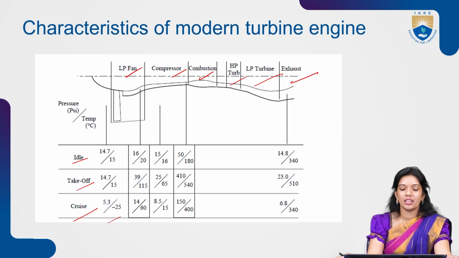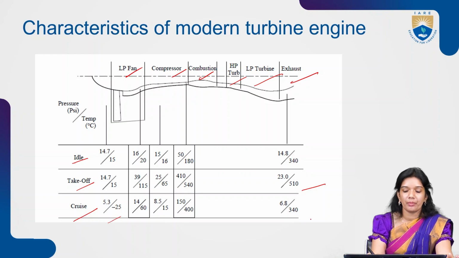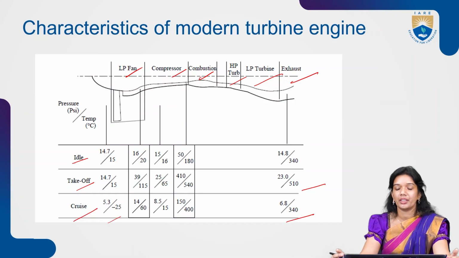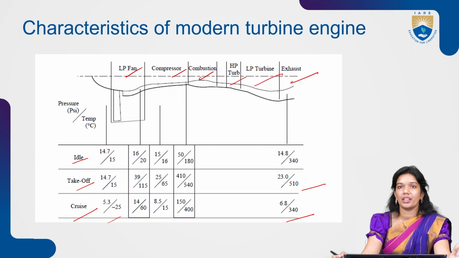In the exhaust, the idle is going to be 14.8 psi at 340 degrees centigrade. In takeoff it is 23 pounds per square inch at 510 degrees centigrade. And what happens in the cruise? In the cruise you have a low decrement, which is 6.8 pressure to 340 temperature readings, right?